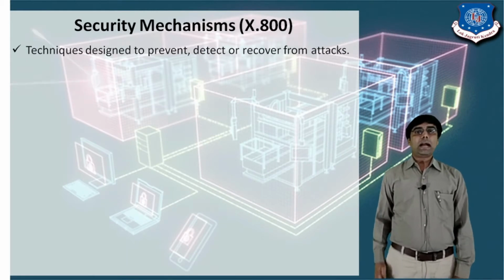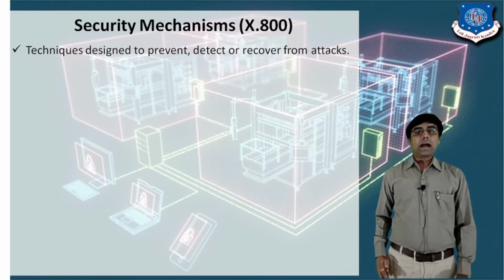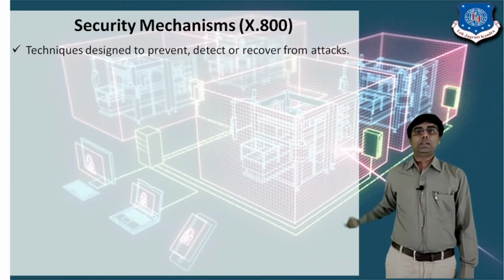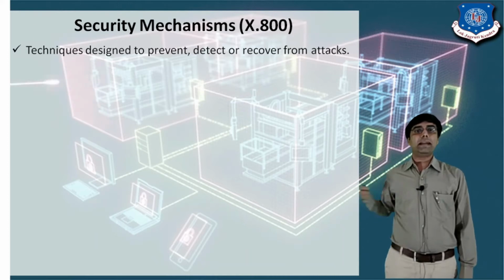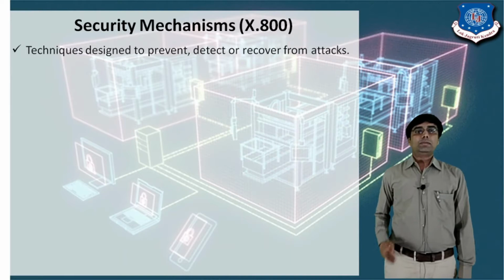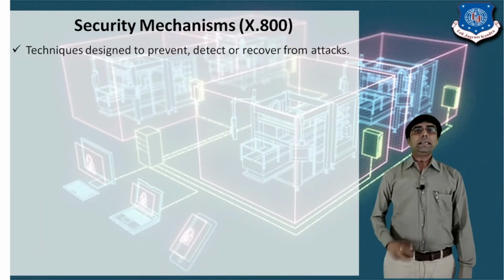The X.800 security architecture for OSI protocol. The ITU-T, International Telecommunication Union, recommended X.800 security architecture for OSI. This is one technique designed to prevent, detect or recover from attack.